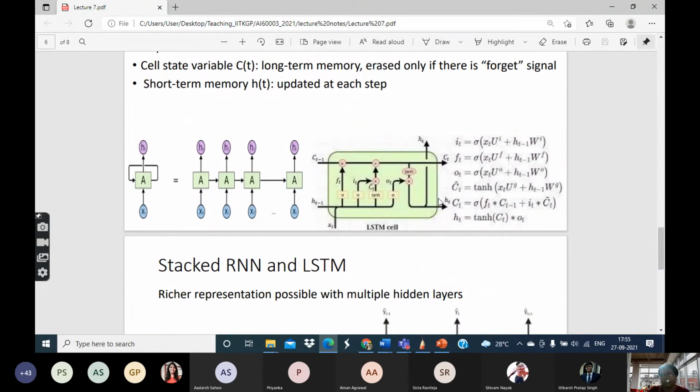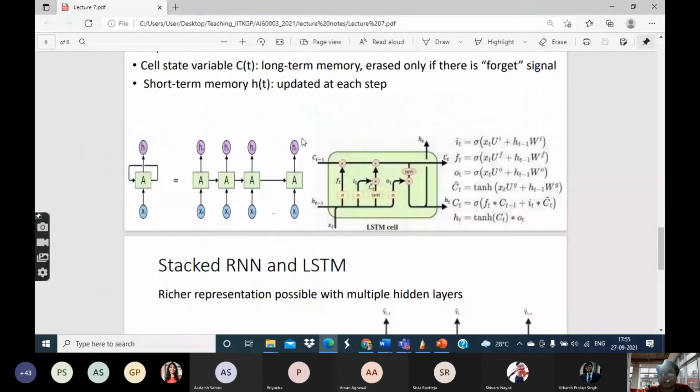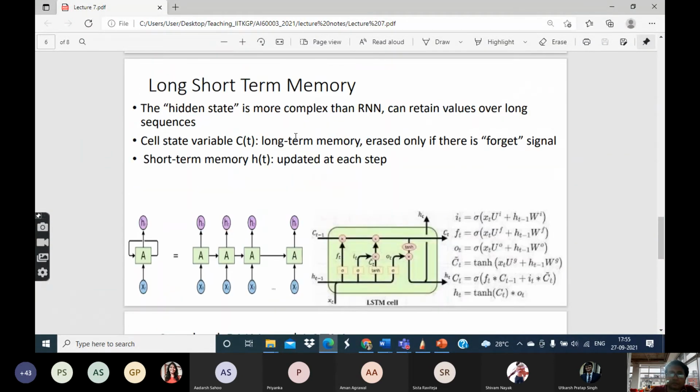So you have many more parameters in the LSTM, which is potentially a problem, but if you are able to estimate the parameter values well, then it gives you a potentially richer representation than RNN, and it does not suffer from the problems we mentioned earlier, the vanishing gradient and exploding gradient. Why is it so?